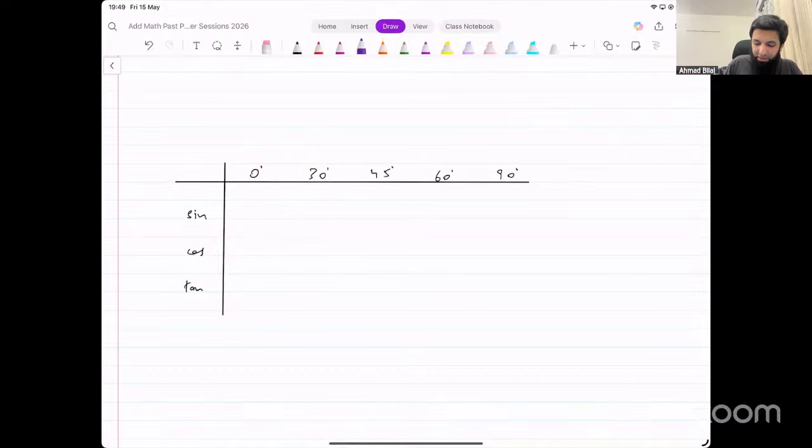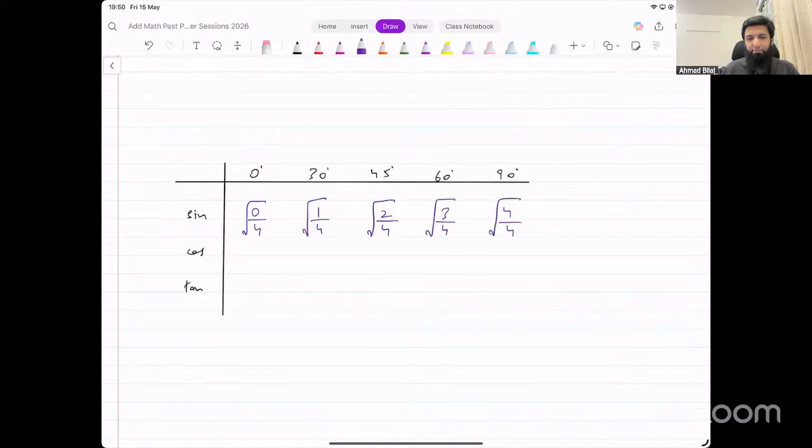What you do is you write numbers like this: 0, 1, 2, 3, 4. 0, 1, 2, 3, 4 for sine. For the sine function, you do 0, 1, 2, 3, 4. Divide all of those numbers by 4. And you take square root of them. These are the exact values of sine. Okay? So for numbers from 0, 30, 45, 60, 90, for the sine function 0, 1, 2, 3, 4, divide by 4 and take square root. These are all sine values.